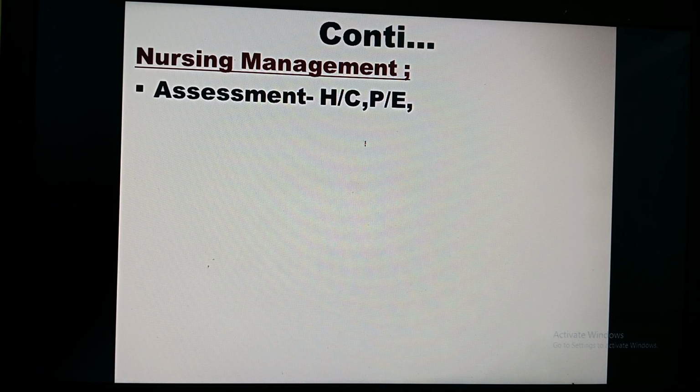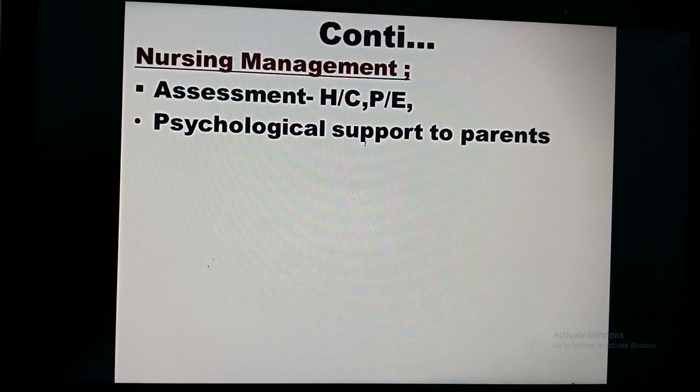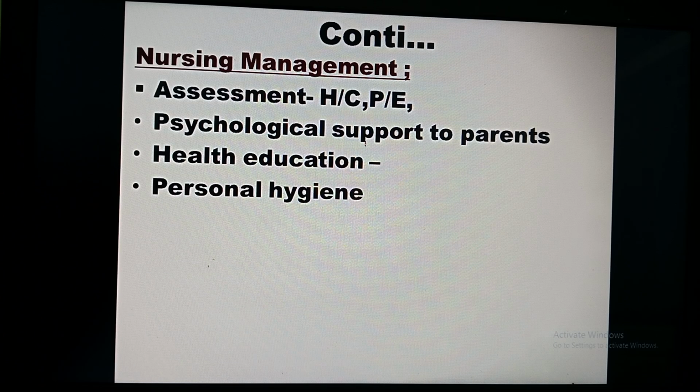So what may be the nursing management? As a nurse, assessment includes history collection as well as physical examination. Based on that, the nurse has to plan a nursing diagnosis and simultaneously give psychological support to the parents. Parents might be worried because they don't have any knowledge about this, thinking about their child's future and what may occur. So in a rational way, you have to explain and give health education.